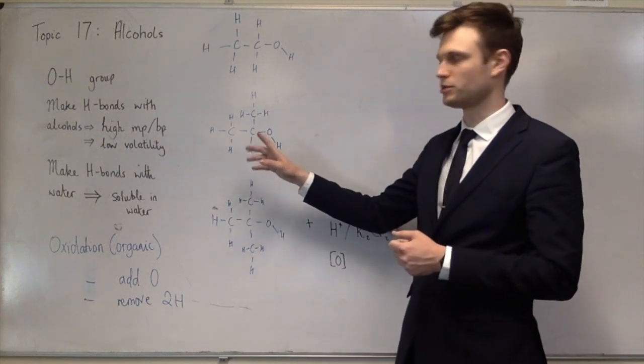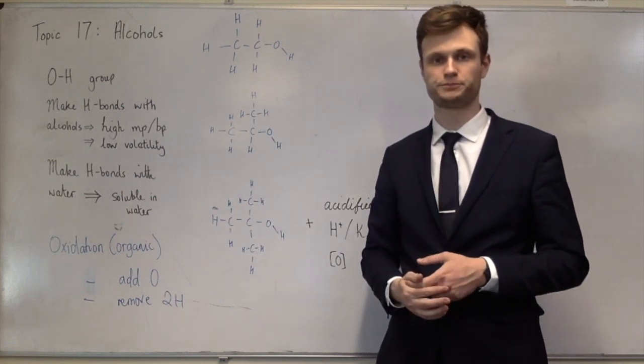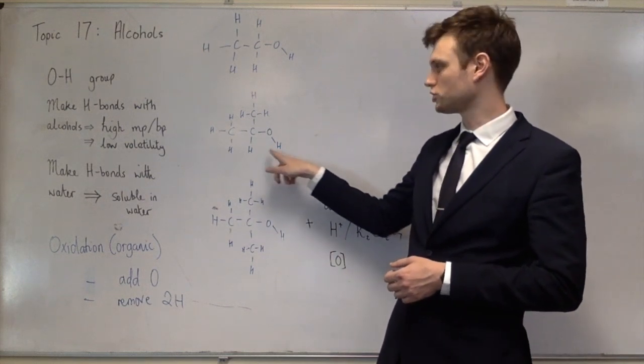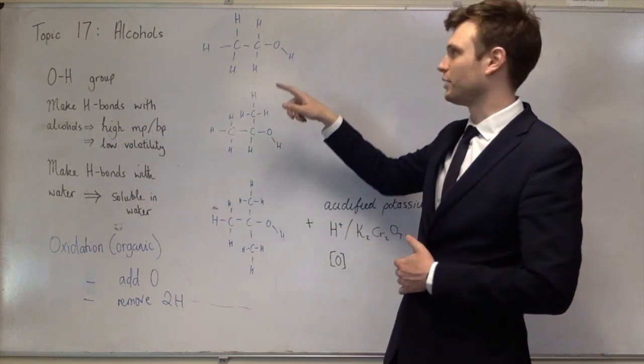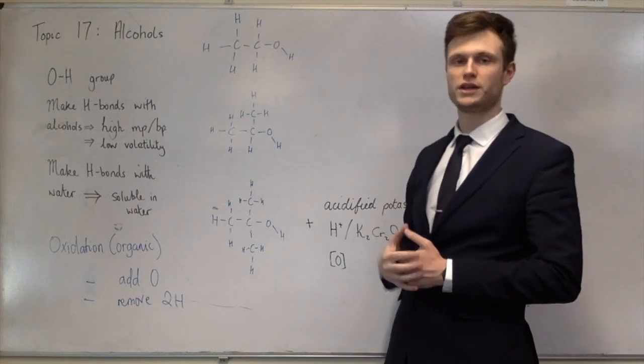And when you do that, you're left with a double bond between the carbon and the oxygen. Call that a carbonyl group. And you can see that that would be absolutely fine with secondary alcohols. You've got this hydrogen and this hydrogen. And it'd be fine with primary alcohols. You can take that hydrogen and either of those two on the adjacent carbon.